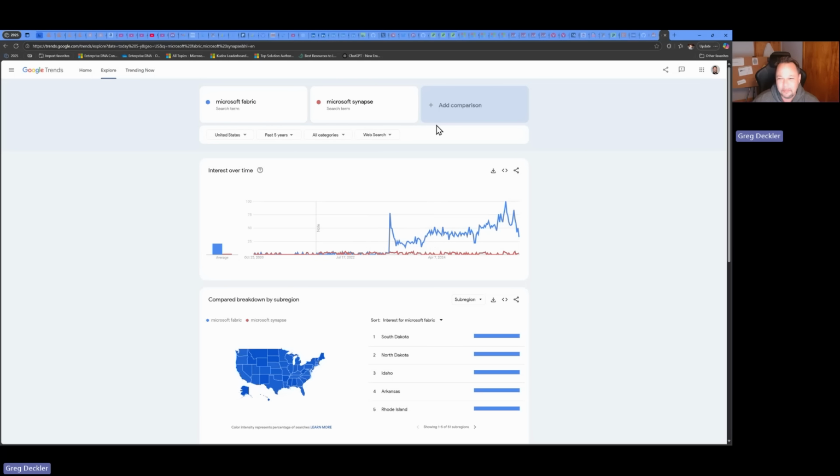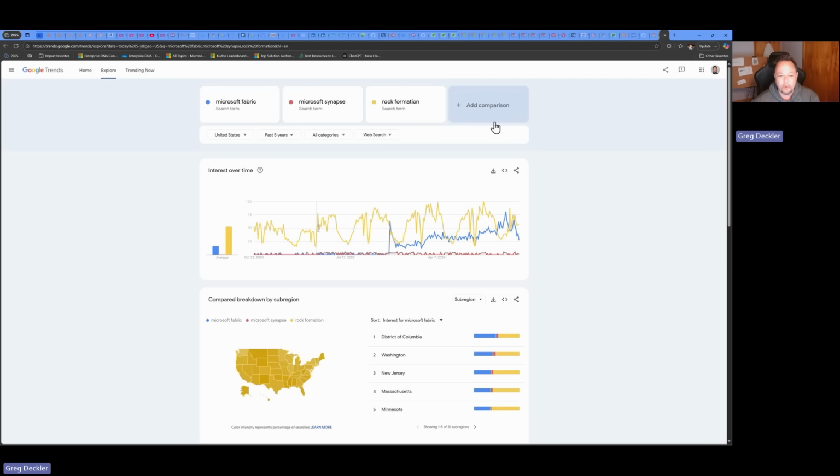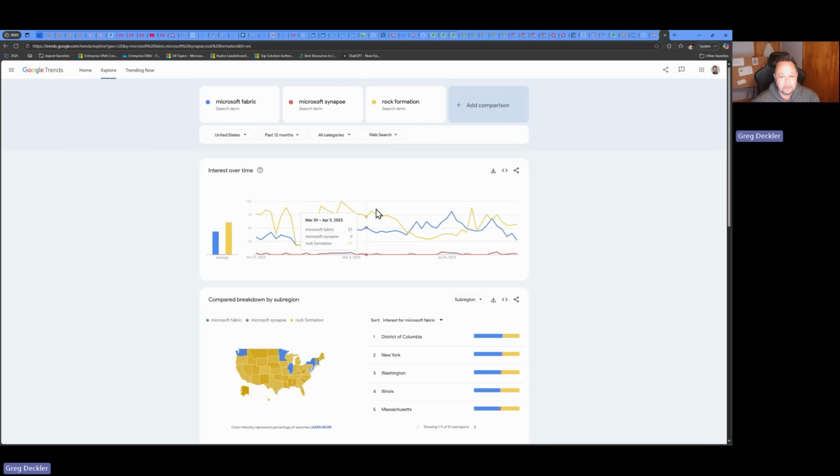Now, maybe the potentially bad news is, let's try to think of some of the most boring things that people wouldn't really ever search for because it's boring as hell. Like rock formation. Let's see, how do rocks form? Oh, okay, wait a minute. Let's get this down from the past 5 years to the past 12 months so we don't skew it. Nope. Okay, so more people care about rock formation than Microsoft Fabric, apparently.